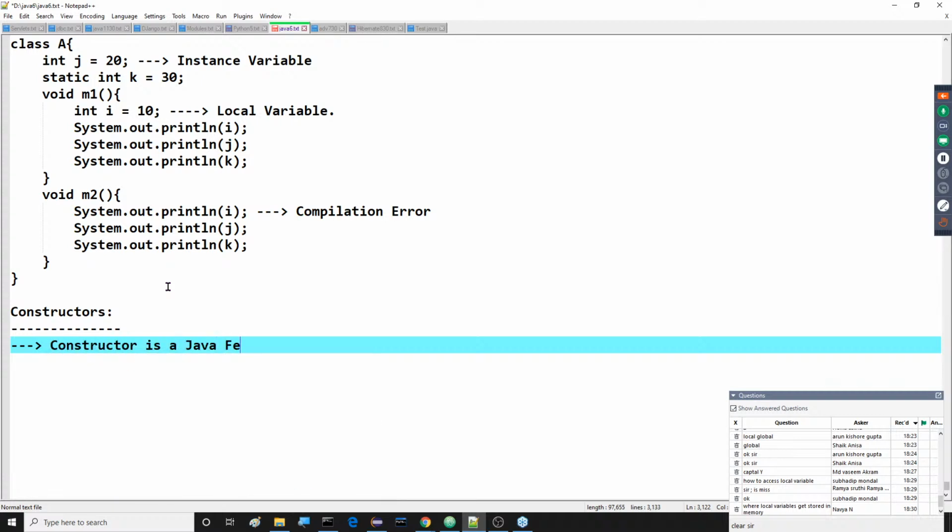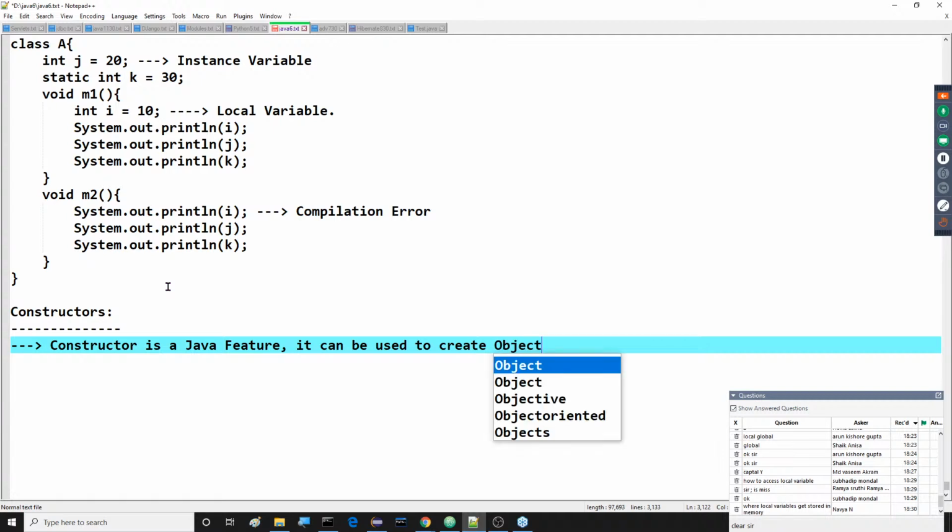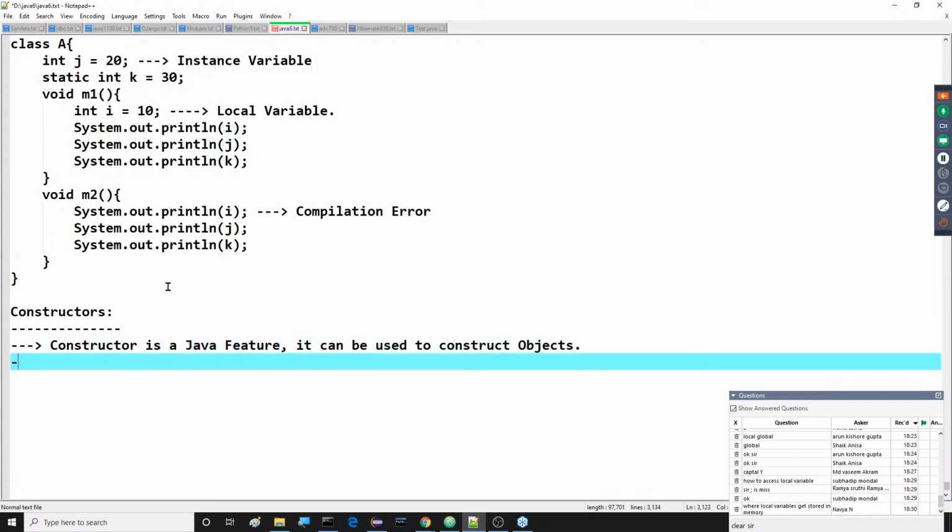A constructor is a Java feature. It can be used to create or construct objects. All of you understand this clearly. Simple point. A constructor is a Java feature, and it can be used to construct objects. That's it. Next, after completion of this particular point, let's wait one minute.